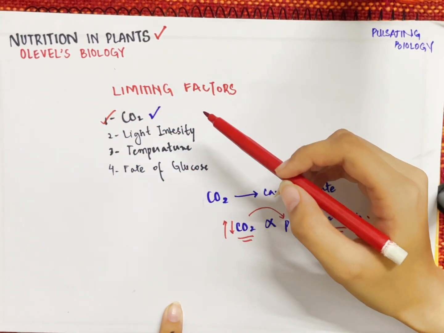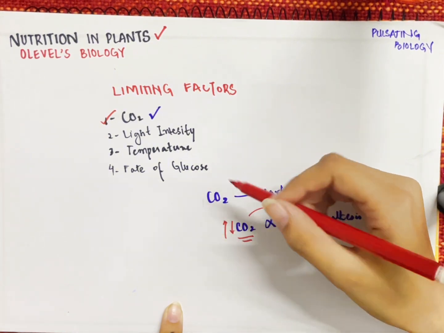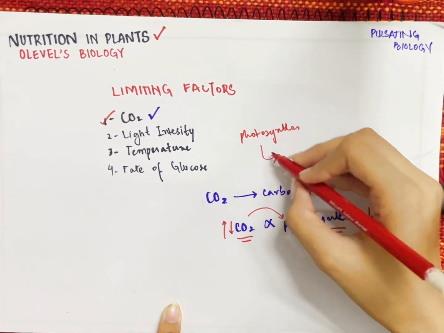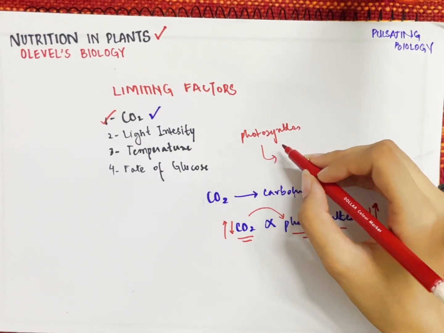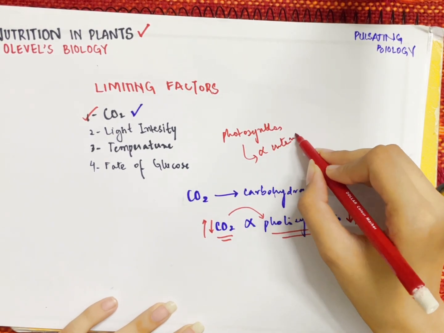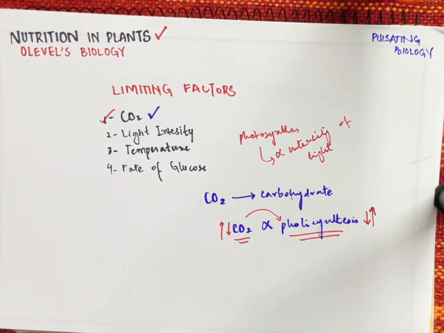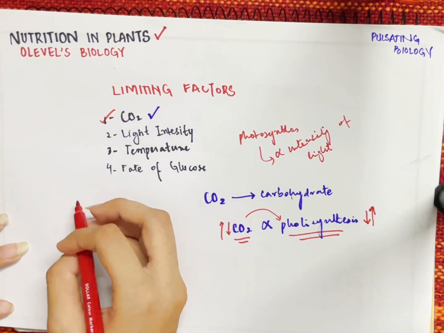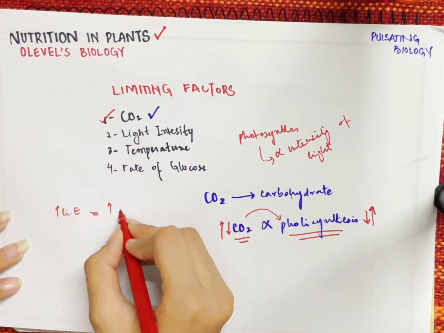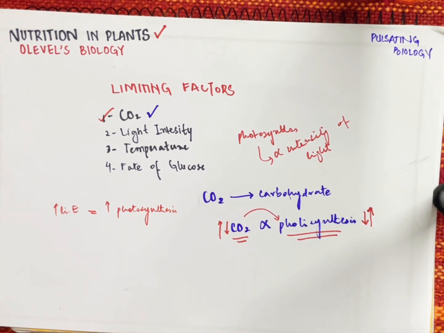Let's come on to the light intensity. Photosynthesis occurs faster in more intense light. Photosynthesis prefers a greater amount of light in the environment. So this is also a relation that is directly proportional. Photosynthesis is directly proportional to the intensity of light. When we say there is a direct relation between photosynthesis and light intensity, it means whenever there is an increase in light intensity, there will be an increase in the rate of photosynthesis, or it will be speeding up when there is more light present.